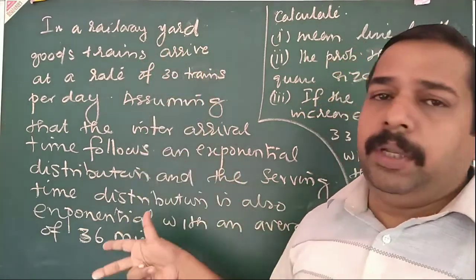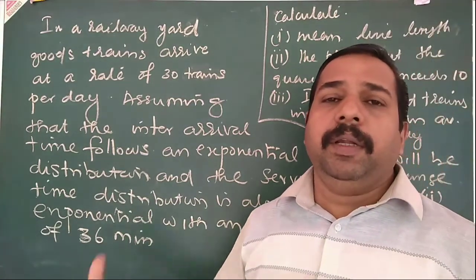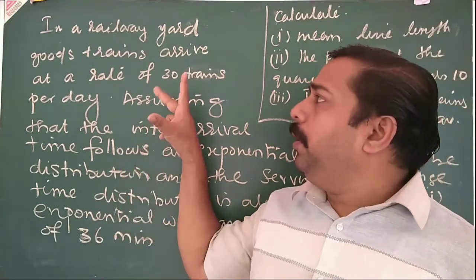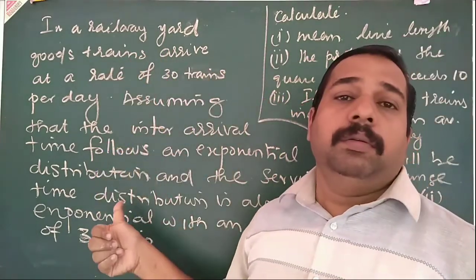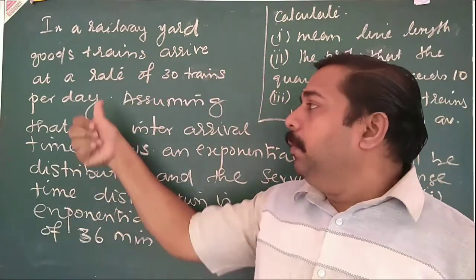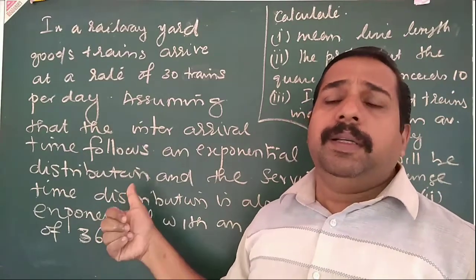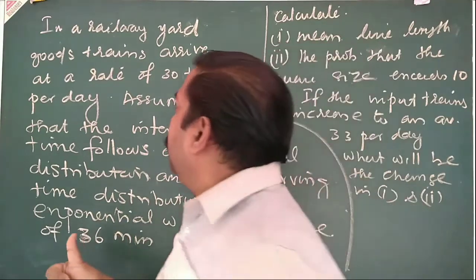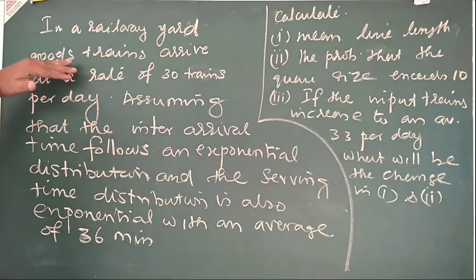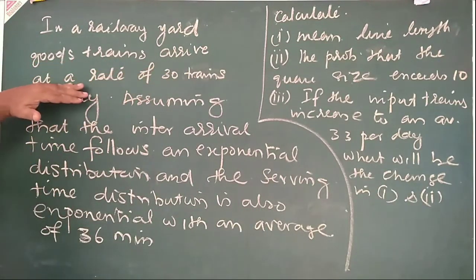So first read this question. What are the parameters given? What do we have to find? Before going to these problems, first read this section. What is arrival rate? What is service rate? What is the unit? That we have to check first. Okay. So in a railway yard, the goods trains arrive at a rate of 30 trains per day.